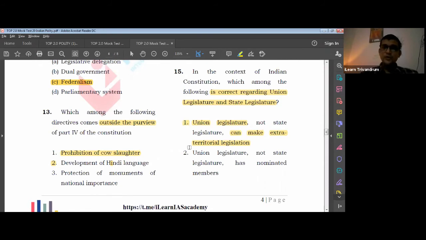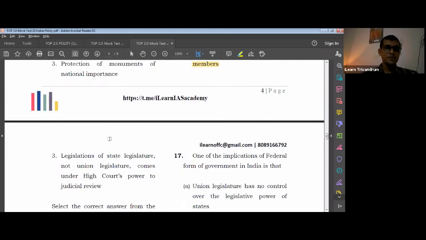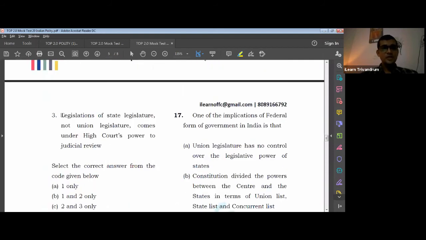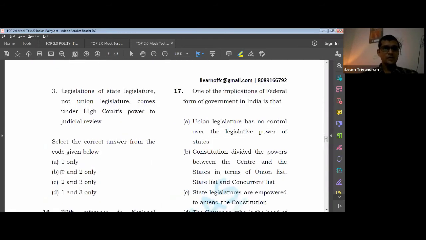Next one: the Union legislature and not the state legislature has nominated members. Now think about it. Does the Union legislature have nominated members? Yes, Rajya Sabha has a lot of nominated members. And don't state legislatures have nominated members? They also have. The state legislative council has nominated members. So this is definitely a wrong statement, and you cannot go by it. In the 15th, the answer should be, okay, there is one more option, and you should not miss those options. So 1 is right, 2 is wrong, and you still have to look at the next one.